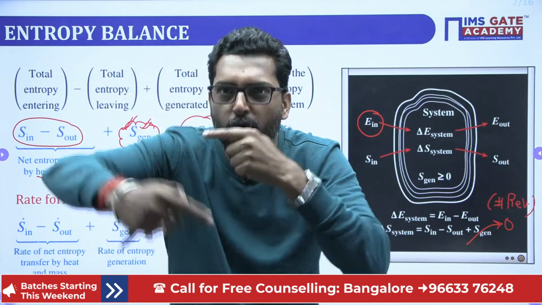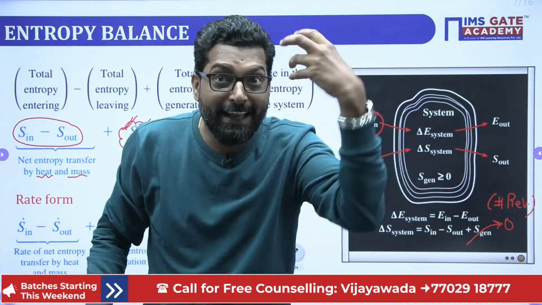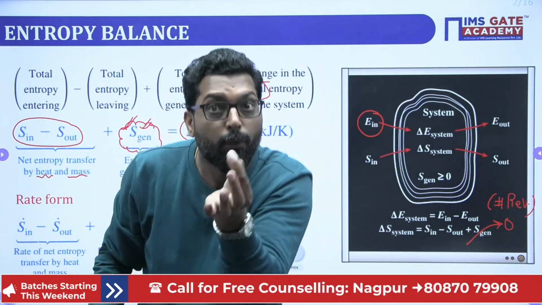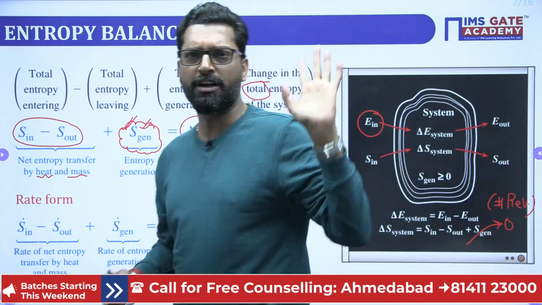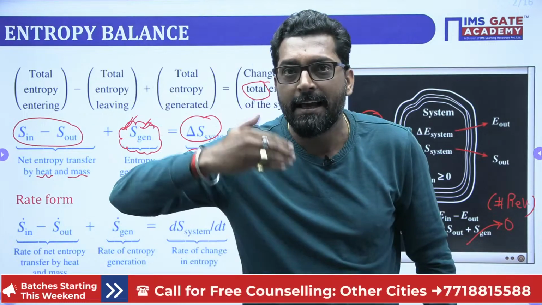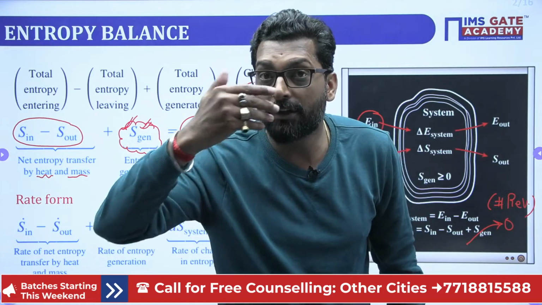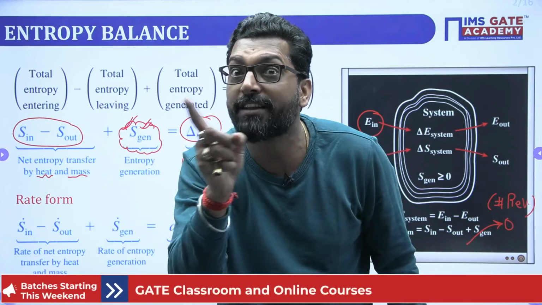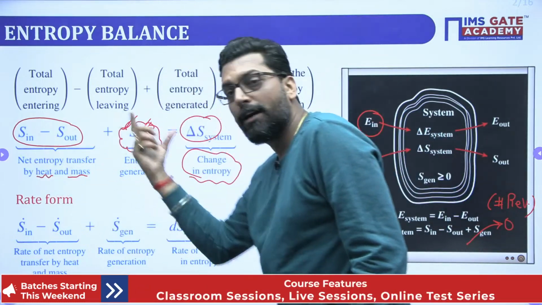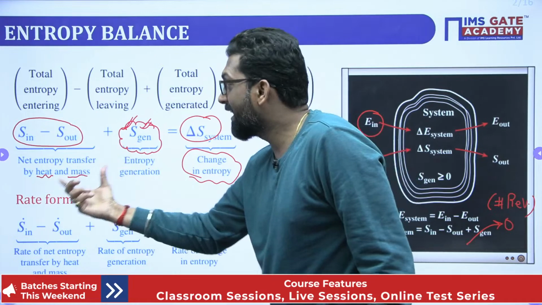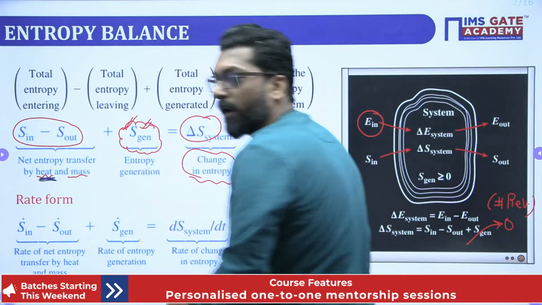Fundamentally, an isolated system is a system where there is no energy interaction. But in that isolated system, the entropy balance is only with respect to heat, not work.